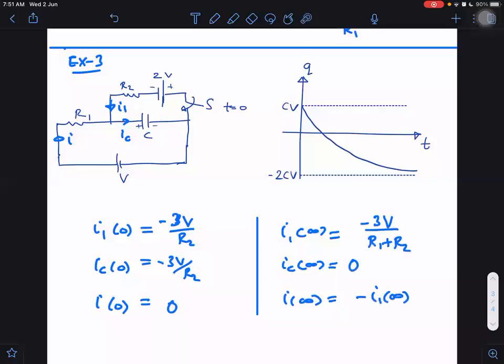This is not even required to be told. I already know that current through the capacitor in steady state will always be 0. Without even seeing the diagram, I can directly tell one thing at least: IC at infinity will be 0. Then once you know this, you can again plot the graph. So I'm leaving it now. I'm not plotting the graph.